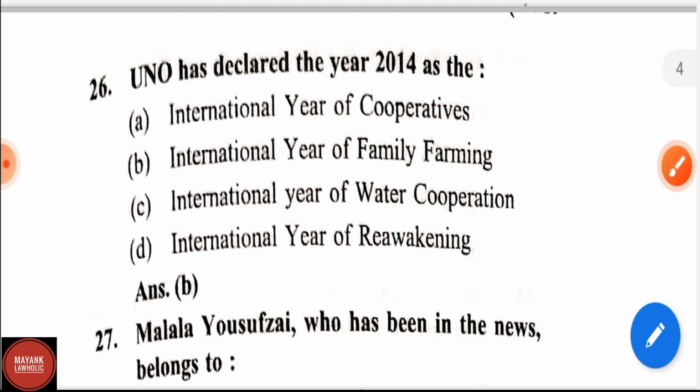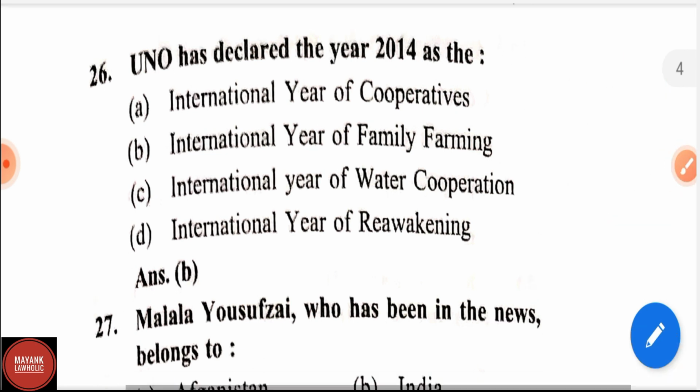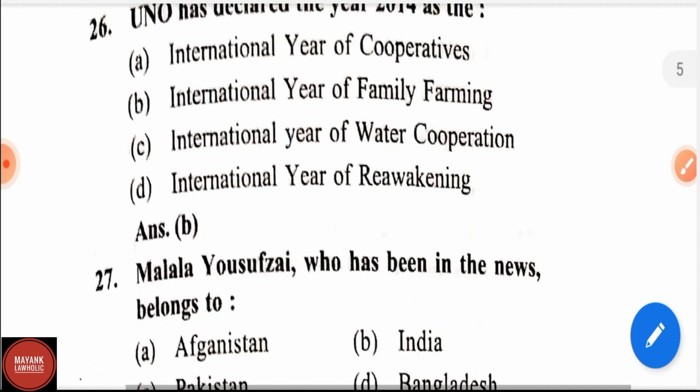So if 2021 is asked, I have mentioned about 2021, and in 2022 also I have mentioned that the United Nations General Assembly has declared 2022 as International Year of Glass and International Year of Artisanal Fisheries and Aquaculture. If a similar kind of question comes into the examination, you will be able to answer by knowing this.